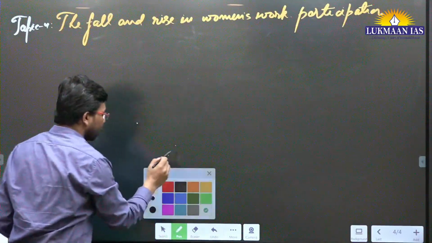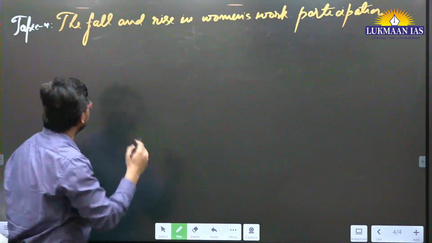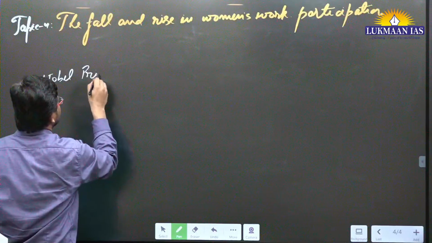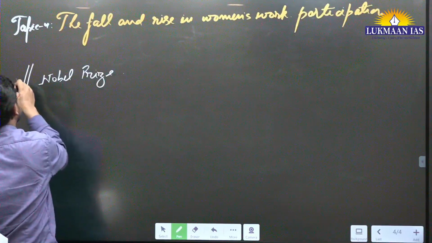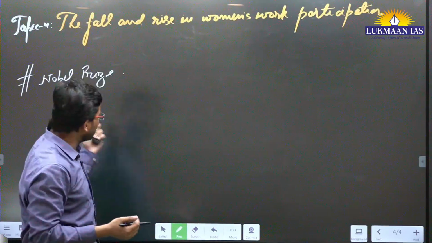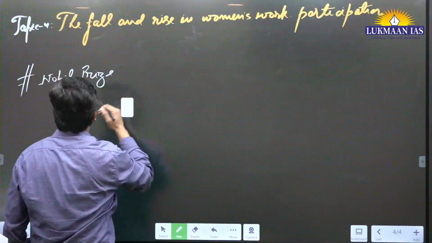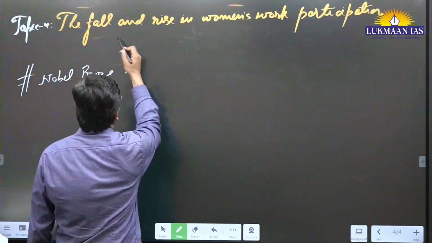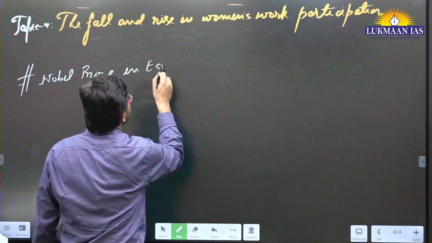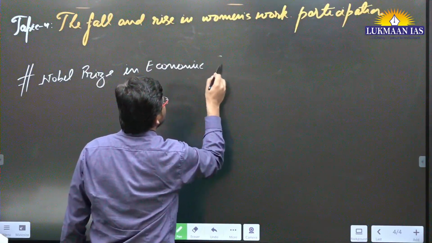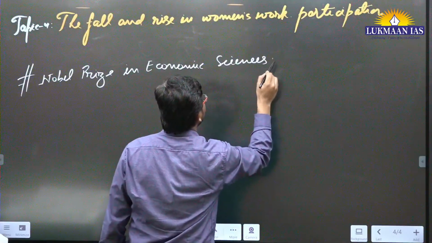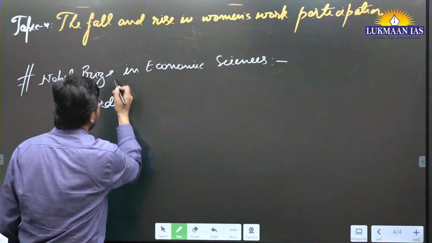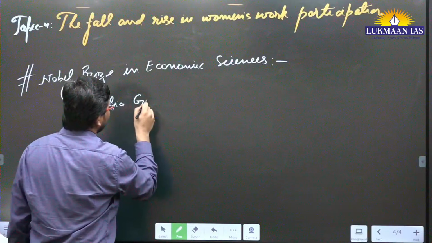Here we are talking about the Nobel Prize in Economic Sciences of this year. This is also known as the Sveriges Riksbank Prize in Economic Sciences. This is not a true Nobel Prize, however it is considered equivalent to that because it is given by the same academy. It has been awarded to Claudia Goldin.